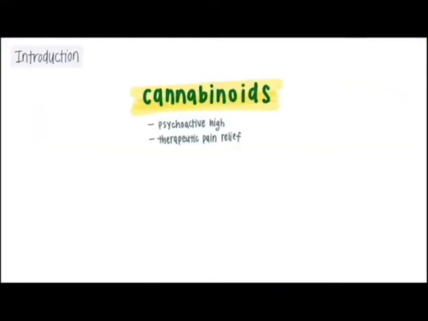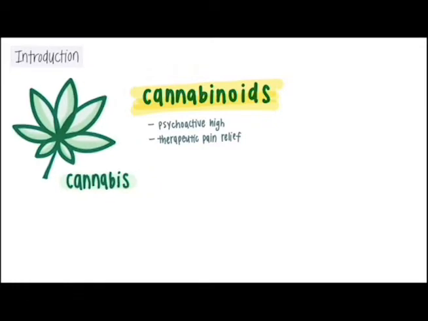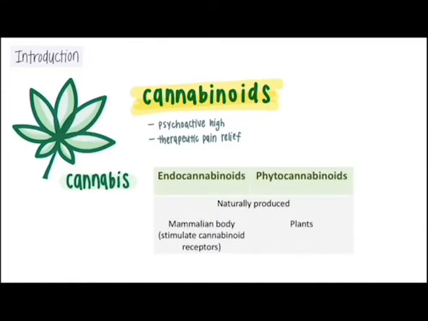Substances that cause the typical effects of cannabis, such as psychoactive high and therapeutic pain relief, are called cannabinoids. Cannabinoids are the active compounds found in cannabis, and there are more than 100 different kinds of cannabinoids that can be isolated from cannabis, each with different effects. There are endocannabinoids and phytocannabinoids, and they are both naturally produced. Endocannabinoids are found in the body, and they stimulate cannabinoid receptors. Phytocannabinoids are found in plants. The most notable phytocannabinoids are delta-9 tetrahydrocannabinol and cannabidiol, or THC and CBD.